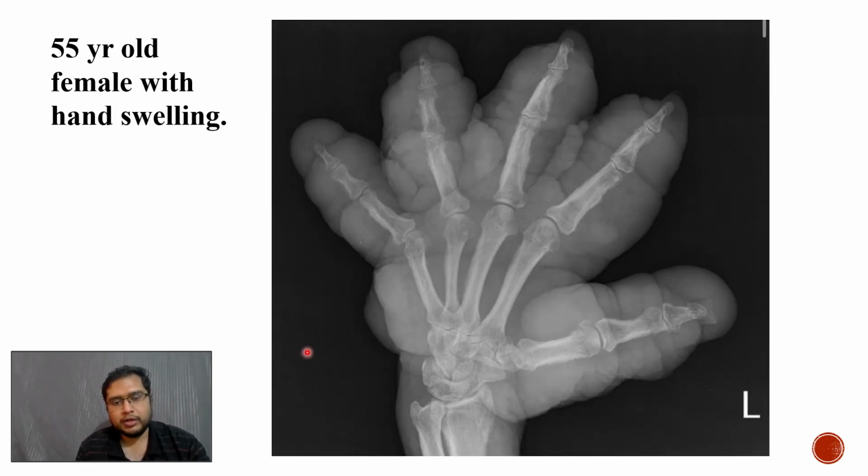Coming to another radiograph of a hand of a 55-year-old female patient with hand swelling. So there is extensive soft tissue swelling as well as solid periosteal reaction in all the visualized bones, and this is indicative of thyroid acropachy. This is actually a spotter, and previous imaging along with thyroid function tests and neck ultrasound would be required for further management, and endocrinology referral would be done in this particular case.